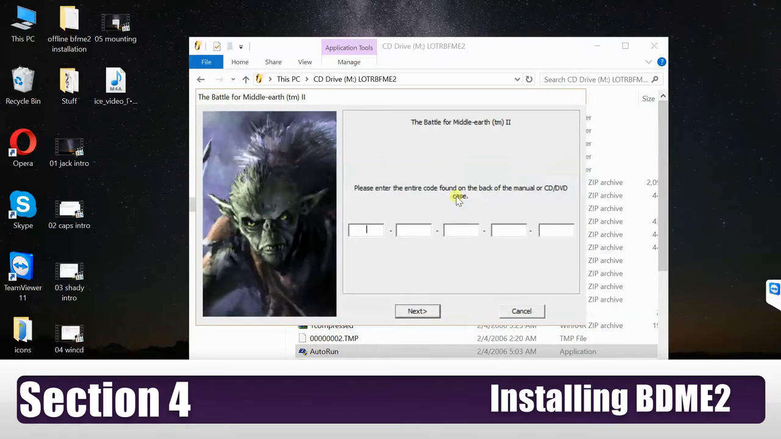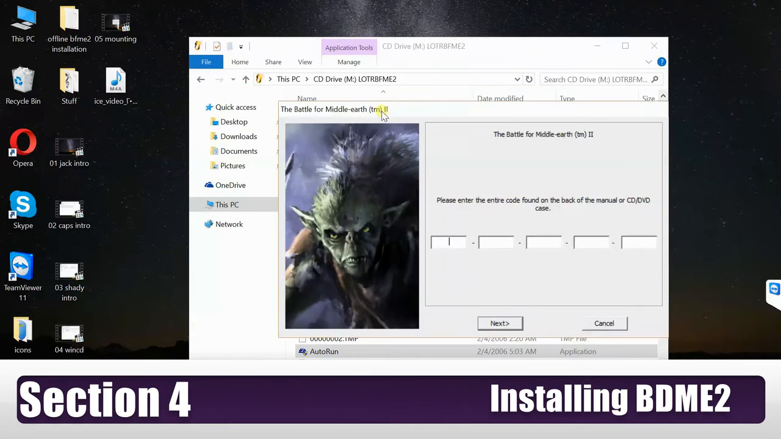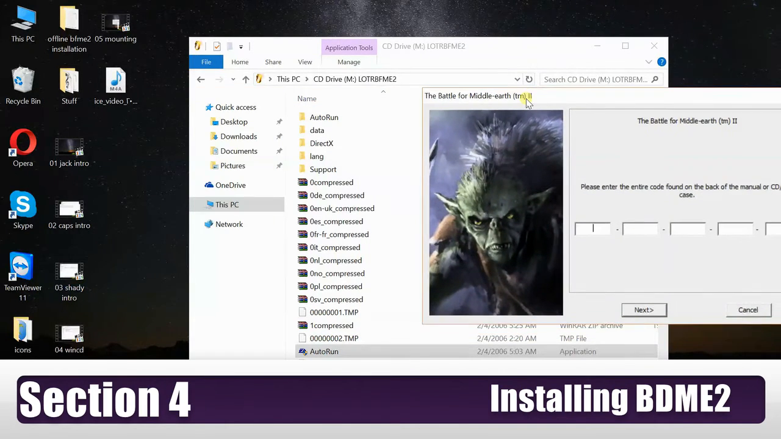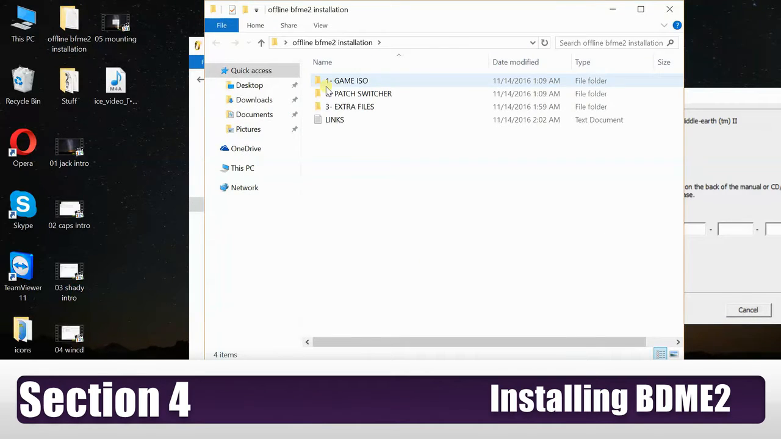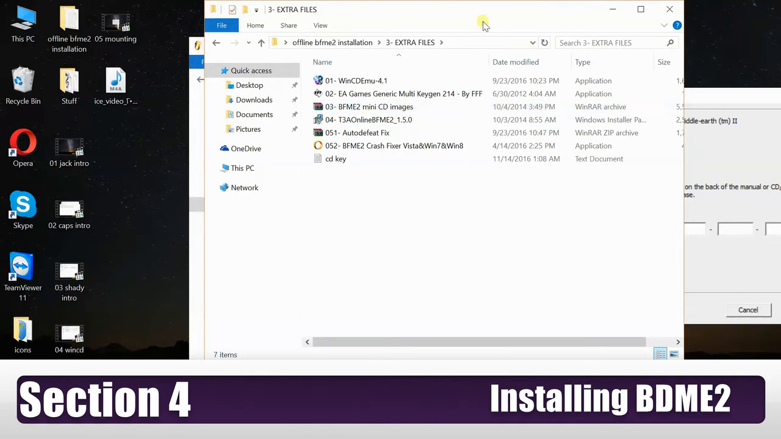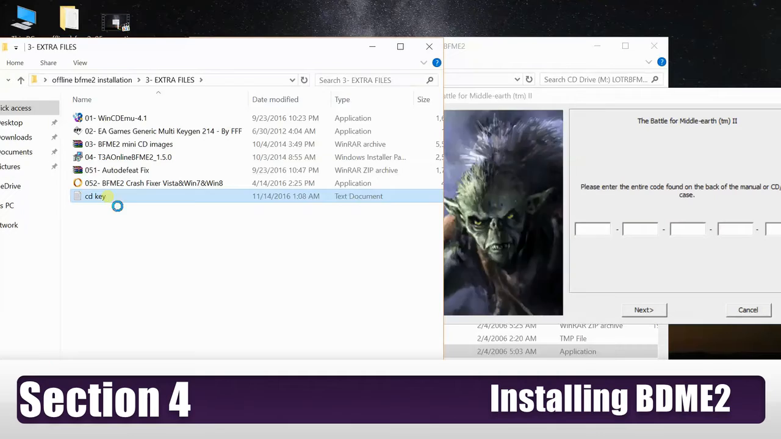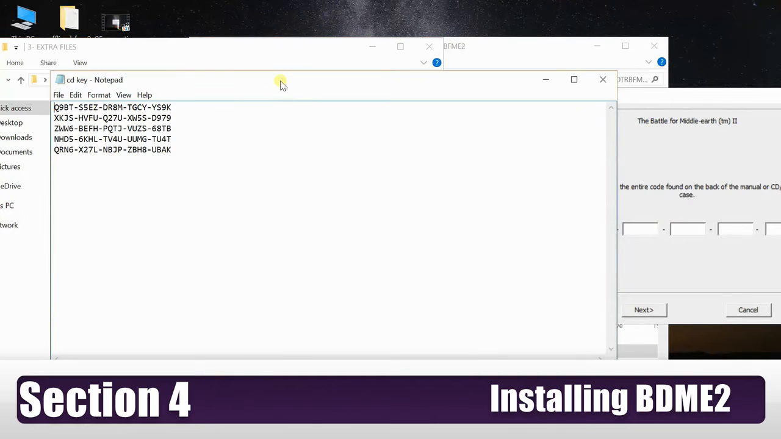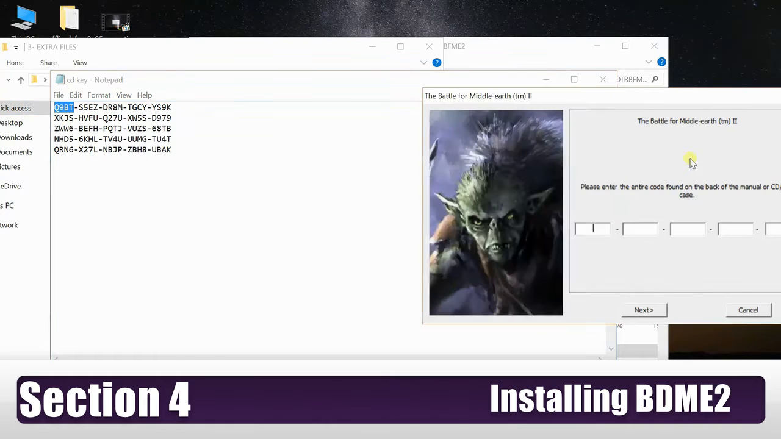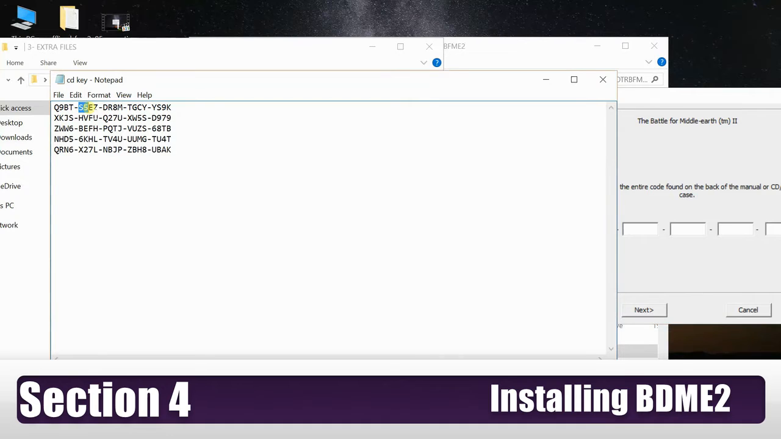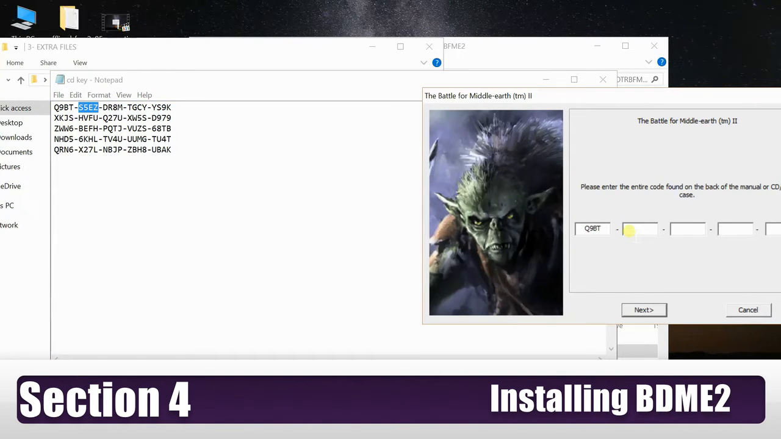Okay, you need a CD key for this. Let's get back to the installation folder for the extra files. You will see the file CD key. Open it. Okay, just copy and paste one of them into the CD key section. Ctrl C to copy and Ctrl V to paste.